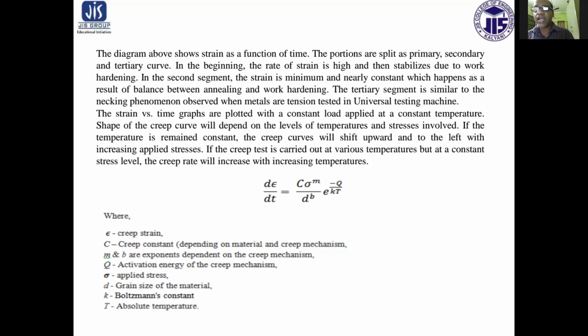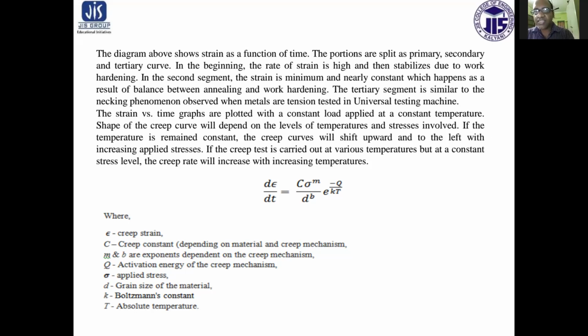The diagram above in the earlier figure is shown as a function of time. The curve is split into primary, secondary and tertiary regions. In the beginning, the rate of strain is high and then stabilizes due to work hardening.